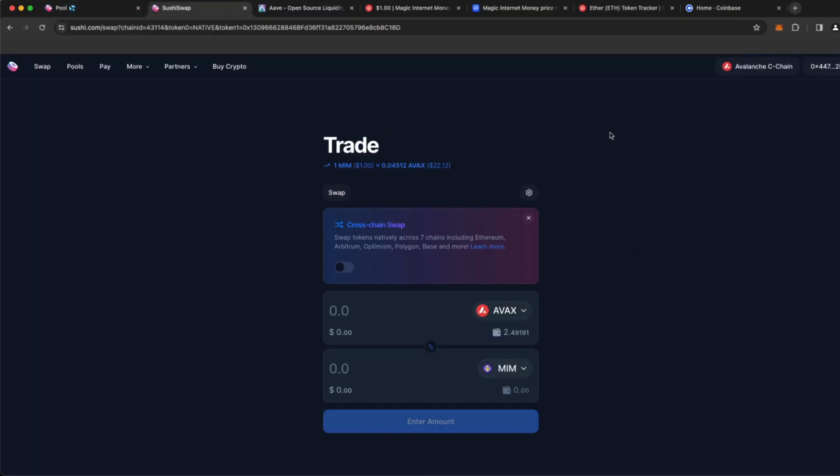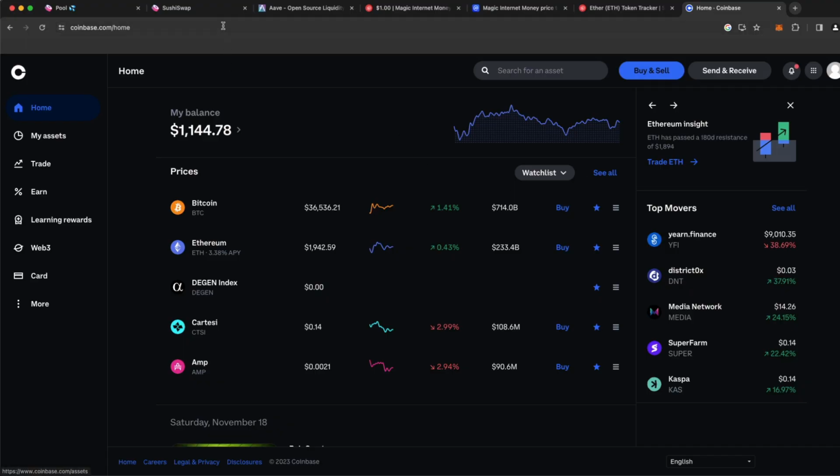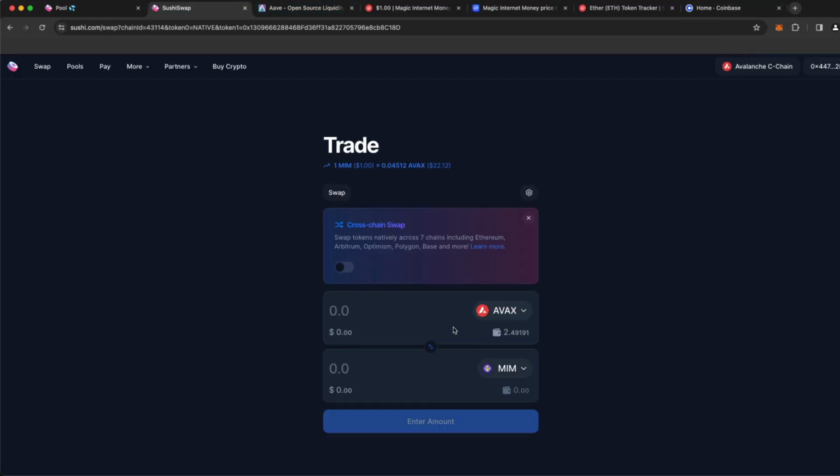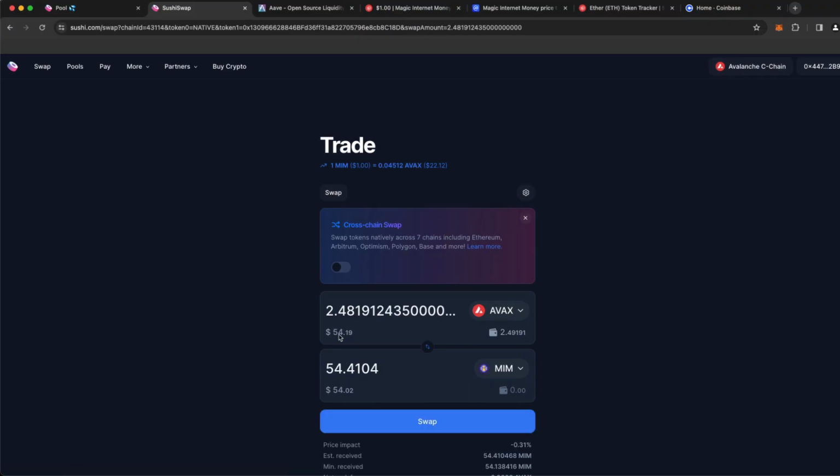So now we need to acquire MIM, and we could purchase that directly from Coinbase again, or like we said, we could swap it over on a DEX. Since we just learned about DEXs, let's go ahead and swap some over on the DEX. Now we have about $50 in total AVAX, and we want to again have about a 50-50 ratio between our AVAX and our MIM. So I don't want to convert all of my AVAX. I only want to convert about half of it. So I'll convert one AVAX to get 21.85 MIM, which will be about $21.